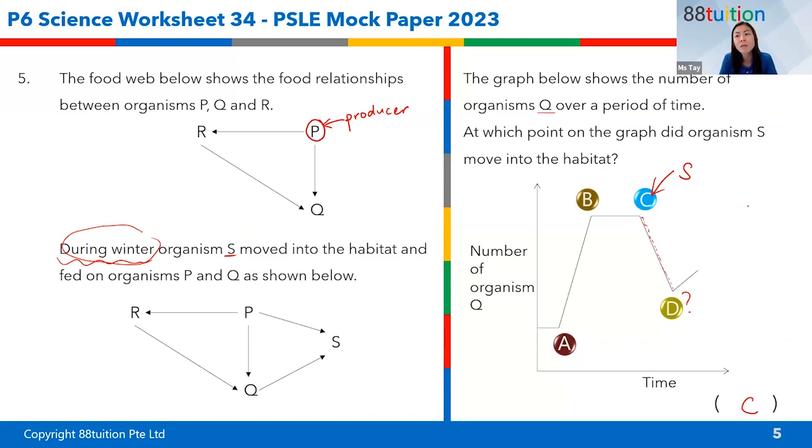So if I add on, Brian says it could be another predator of S came into this particular habitat and only eats S, right? That's possible. So I can change this to an open-ended question and then add in part B, part C, part D to ask you questions. So good. It could be that, but Hannah, I don't want to talk about that. That is going to be a vicious cycle. You are thinking. Very good, Hannah.